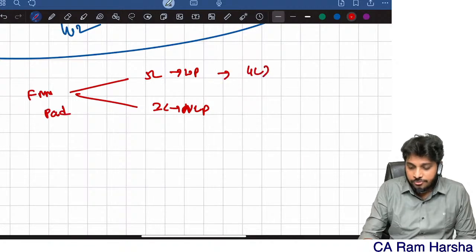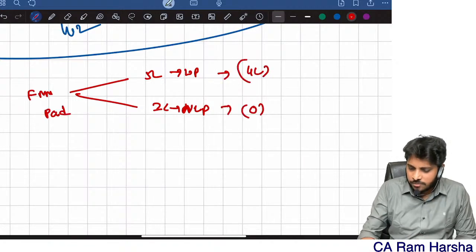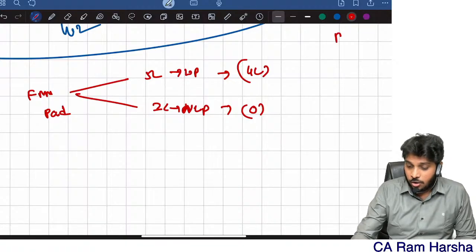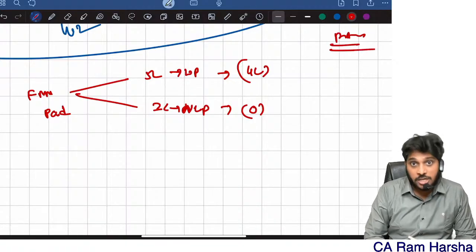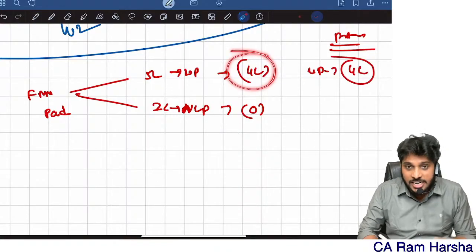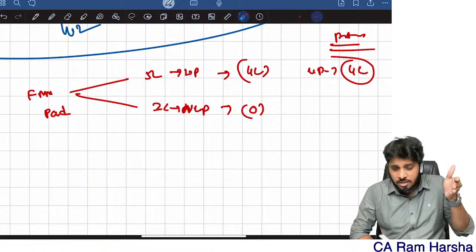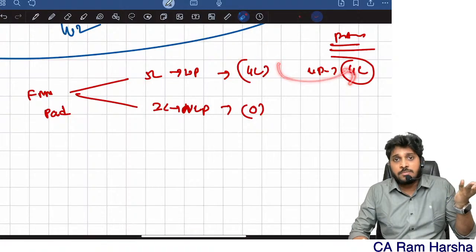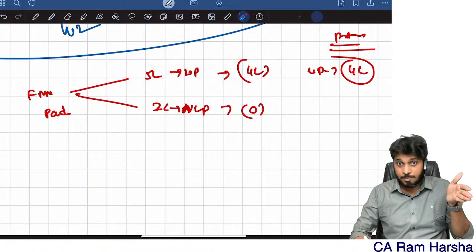Deduction, no. The firm got 4 lakhs for the working partner, and towards the non-working partner 0 deduction. Now how much is taxable in the hands of the partners? Working partners: 4 lakhs is taxable because the firm got a deduction of 4 lakhs. How much is shown as expenditure in the firm? 4 lakhs only. So that much only is income. For the firm, 4 lakhs expenditure means as per income tax law.